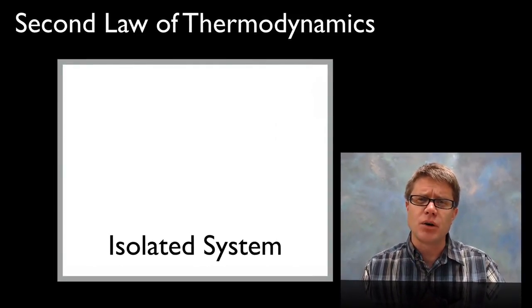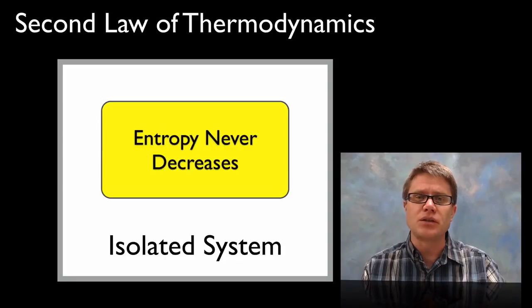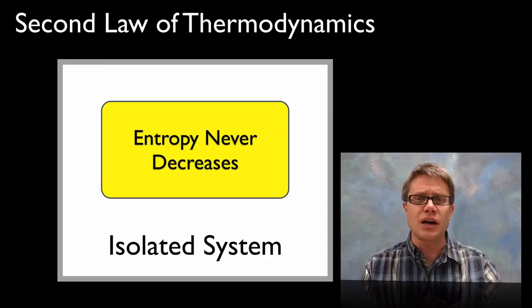And so the second law of thermodynamics says that in an isolated system, or a closed system isolated from the universe, entropy never decreases. In other words, our delta S is always going to be positive. In other words, matter and energy are going to become dispersed over time. In other words, randomness increases over time.